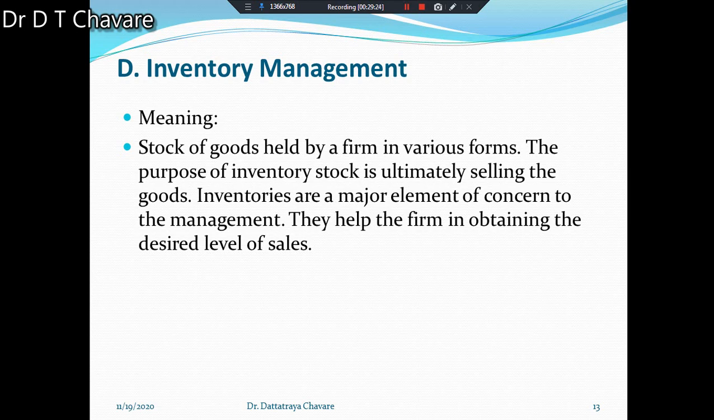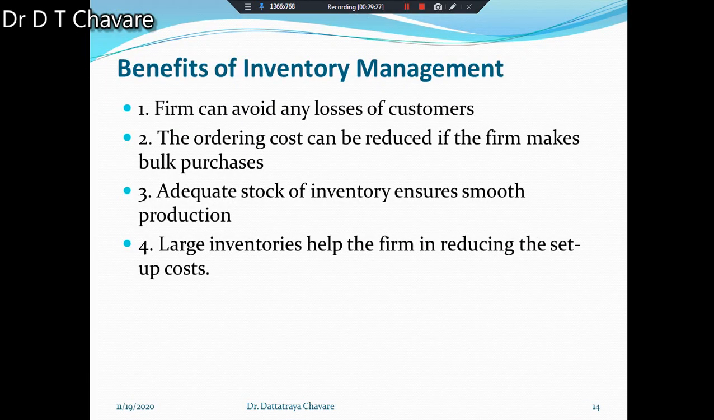Now, we have to understand the benefits of inventory management. Before starting the benefits, we have to understand the classification of inventory. What are the types of inventories? Inventory can be classified into three categories. How many categories are there? Three categories. First, raw materials, second, work in progress, and third, finished goods.